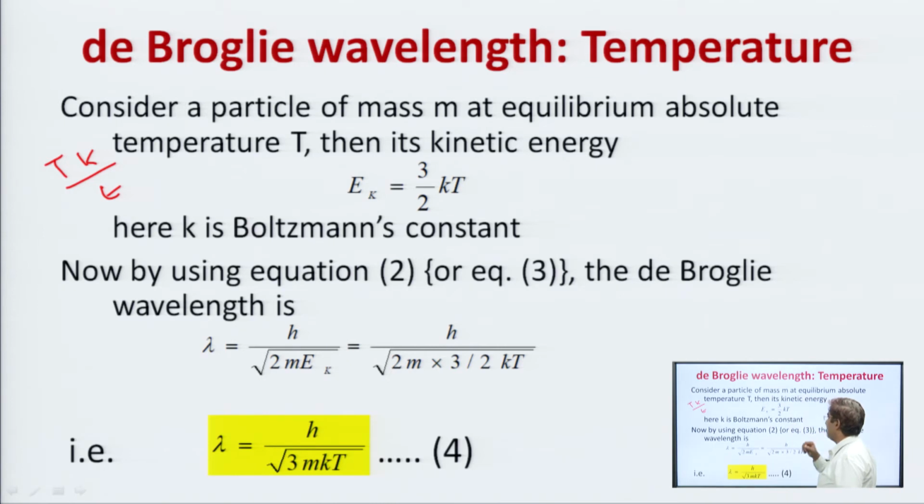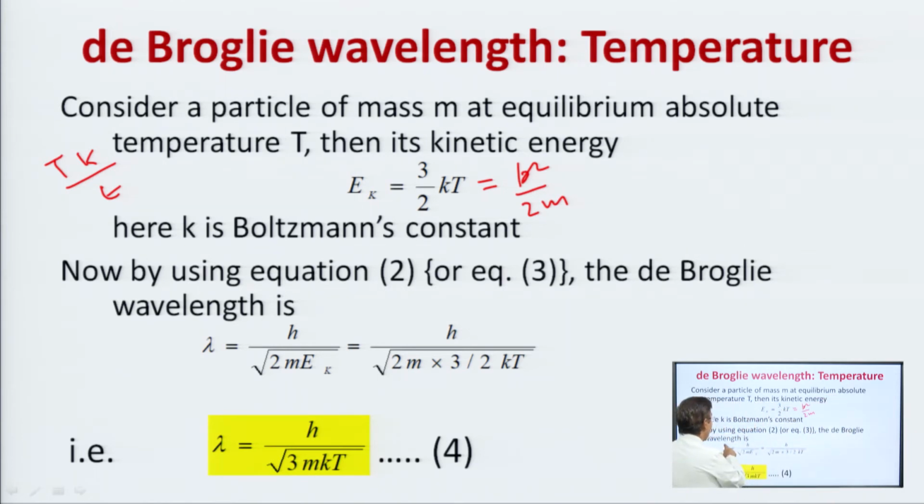Then its kinetic energy, this well established formula, we know this formula, E k is equal to 3 by 2 k T. Here k is the Boltzmann constant, and we can directly put this value in equation number 3, or you can put here p square by 2 m. We can evaluate the value of p and go to equation number 2. So, we can use equation number 2 and also equation number 3, depending upon whether we are using the value of E k directly or evaluating the value of p and then putting it in equation number 2.